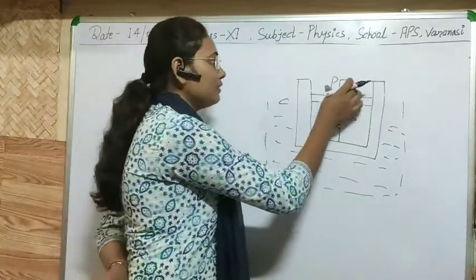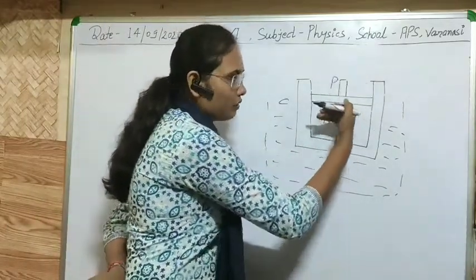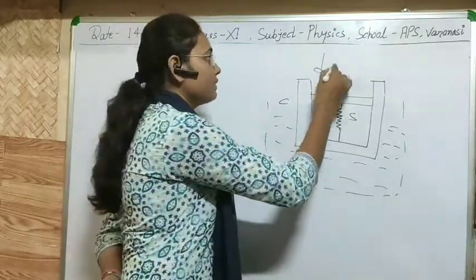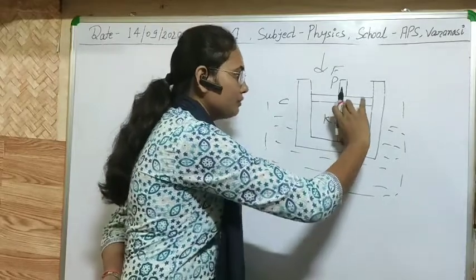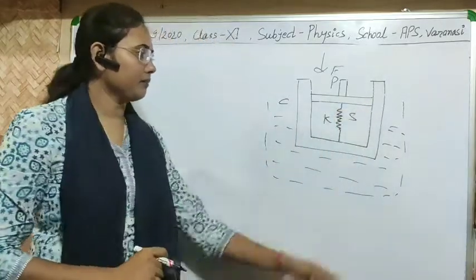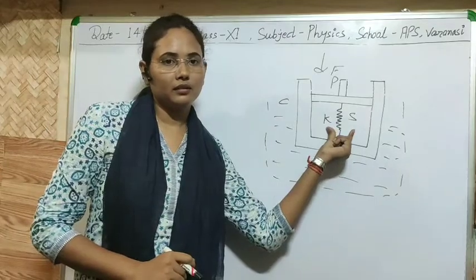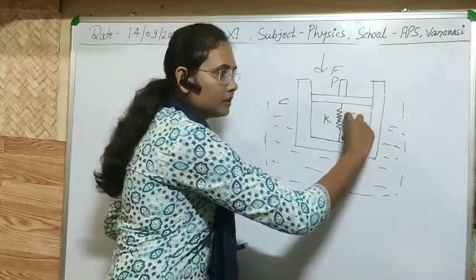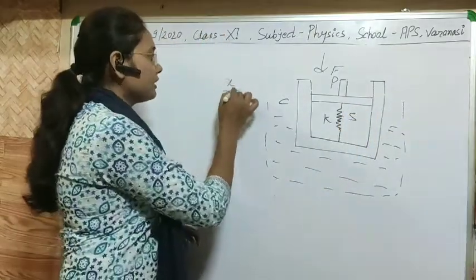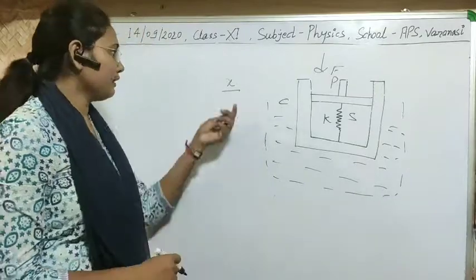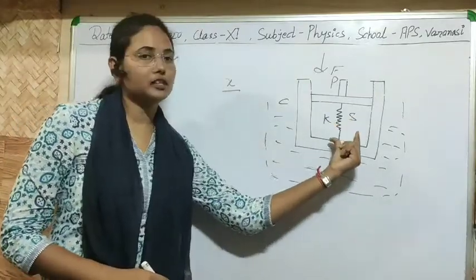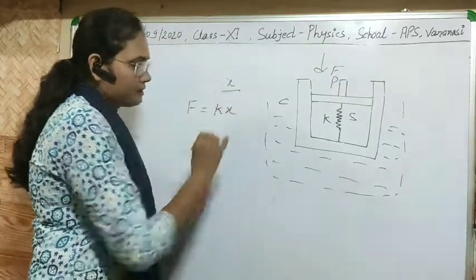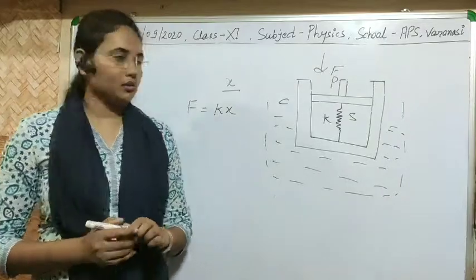Due to that force, the piston will be compressed, and due to which there will be compression in this spring, and due to this compression there is some displacement in the spring. Let that displacement be x. So if there is displacement x in the spring, we can calculate the force in the spring, which will be kx, F equal to kx. So this is, I think, clear.